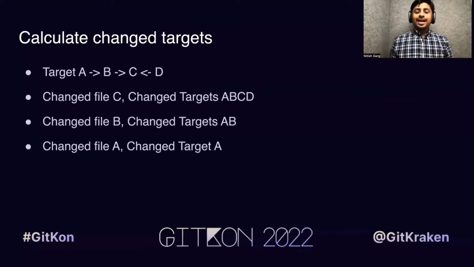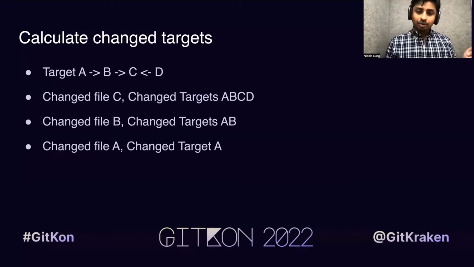Before we actually start getting into more details about this, let's just make sure we understand what it means to calculate change targets and to find all the transitively dependent targets and so on. Let's assume a simple monorepo which has 4 targets A, B, C, D, where A depends on B, B depends on C, and D depends on C. Now let's take 3 different scenarios. In first scenario, let's say someone changes file C.